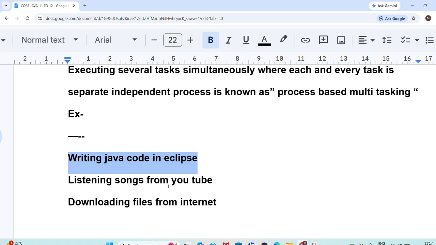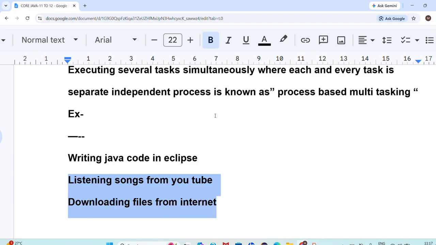No. Between listening to songs and downloading files from the internet? No. We are executing multiple tasks where each task is a separate independent process. That is process based multitasking.